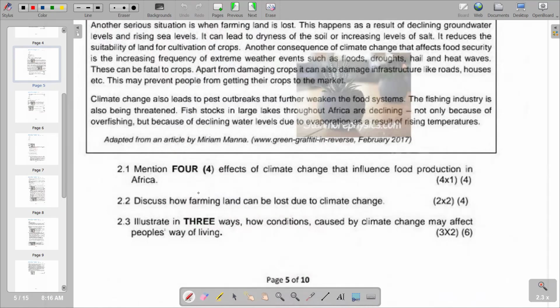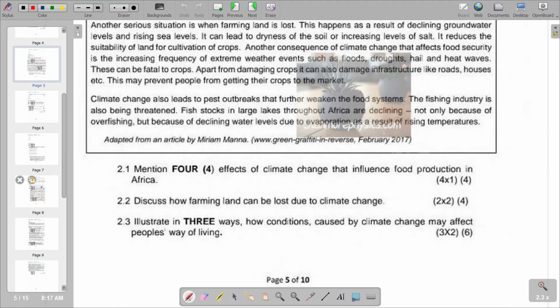Obviously, there are going to be negative effects on the way of living, as we are going to see loss of lives or loss of property. Remember, we might have floods caused by climate change, which are going to lead to loss of lives and loss of property. That's how we can come up with our points on 2.3.